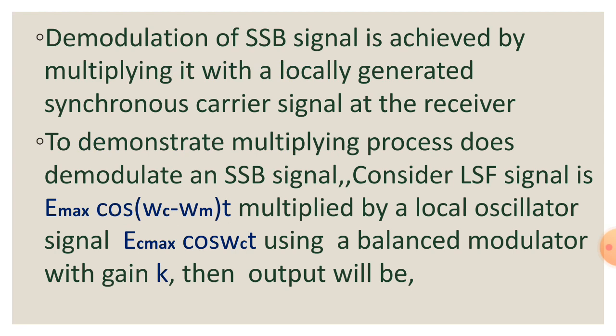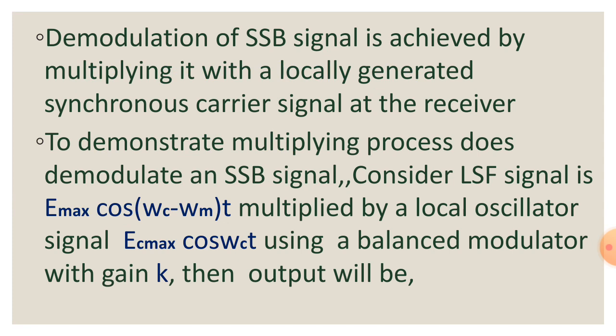Now we can demodulate the SSB signal by multiplying by a synchronous carrier signal at the receiver side. The detector used in this principle is called a product detector, and the balanced modulator circuit is used for the demodulation purpose.